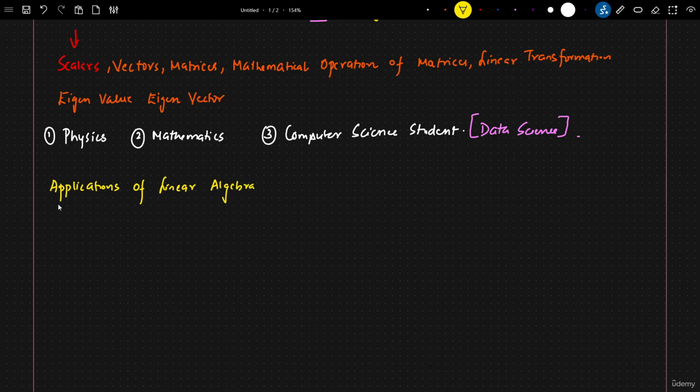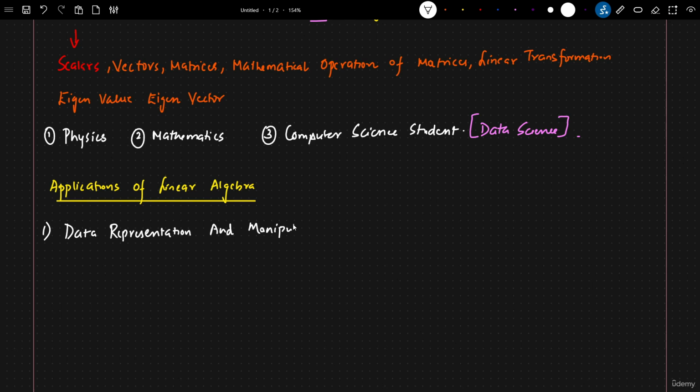As I said, this will be discussed from the perspective of a computer science student, so I will not be talking about use cases with respect to physics or mathematics. Mostly the use cases will be based on the kind of work that we do in data science. The first application that I want to write about is data representation and manipulation.